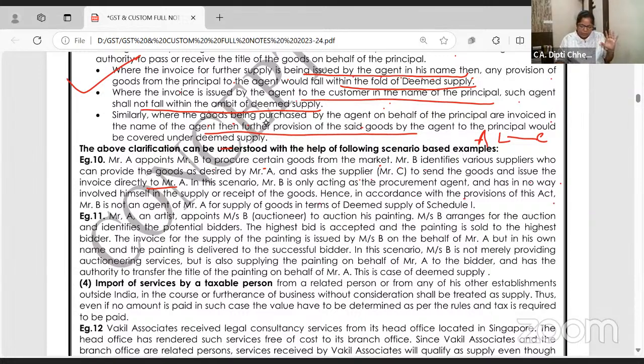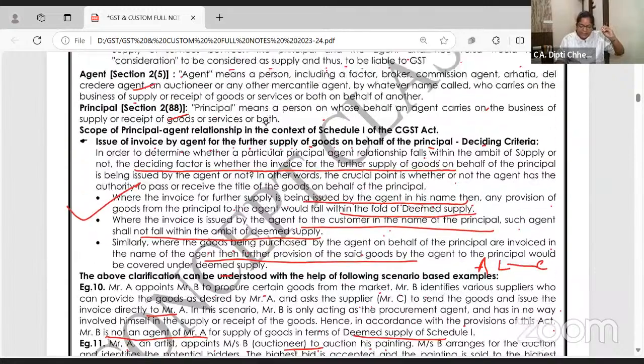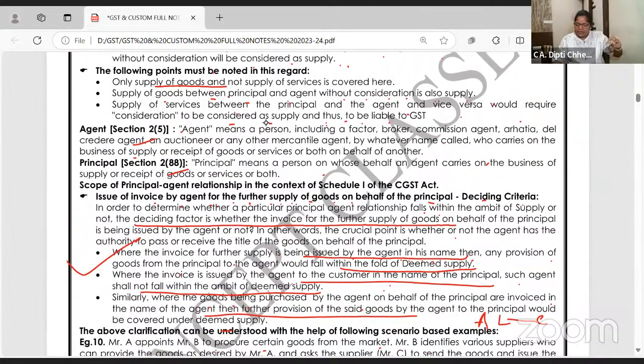Hence, in accordance with the provision of Act, it is not deemed supply under Schedule 1. Billing is done directly from C to A. Now, A is an artist. He appoints auctioneer to sell his painting. Who is auctioneer? Agent. Please check the definition of agent.